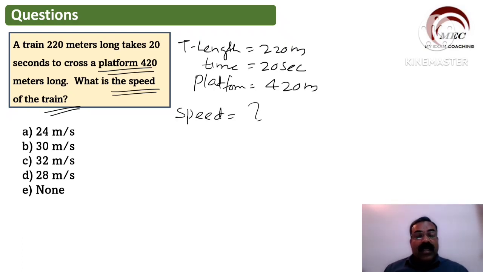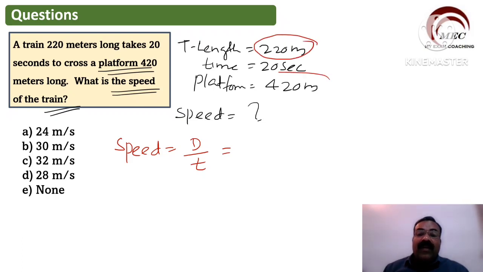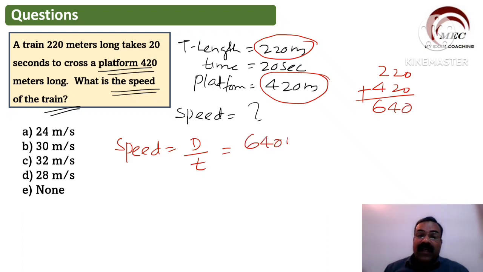Speed equal to what? Now I am sure you can do this, but let us solve it here. Speed is equal to distance divided by time. So इधर distance कितना होगा? We know the concept. कोई भी train कोई भी platform को cross करता है, so total distance will be length of the train और length of the platform, दोनों add करना है. So 220 और 420 add करेगा तो हमें क्या मिलेगा? 640 मिलेगा. So distance हो गया 640 meter.